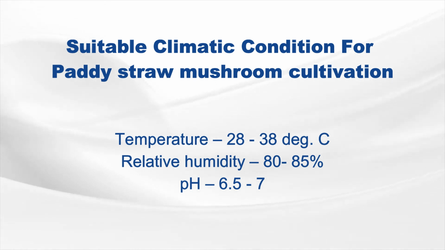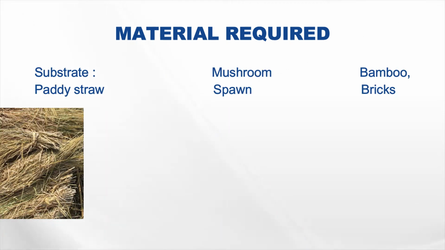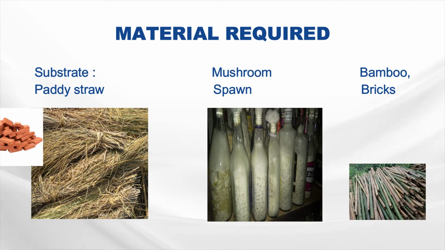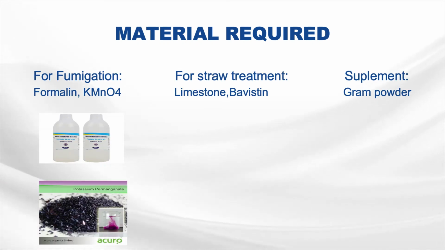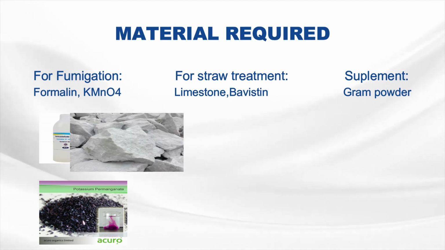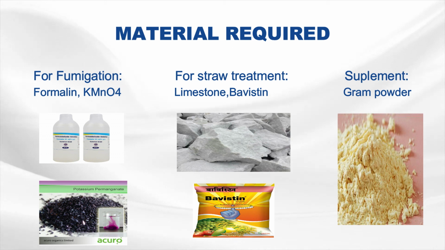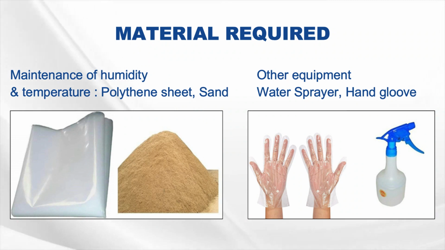to 7 is required. Materials required are substrate paddy straw, mushroom spawn, non-contaminated spawn, around 200 gram is required to prepare one bed. Bamboo, bricks, and for fumigation we have used formalin and potassium permanganate. For the treatment of paddy straw, limestone and bavistin are used. Supplement like gram flour is used. For maintaining optimum humidity, polythene and sand are used. Other equipment required are hand gloves and water sprayer.